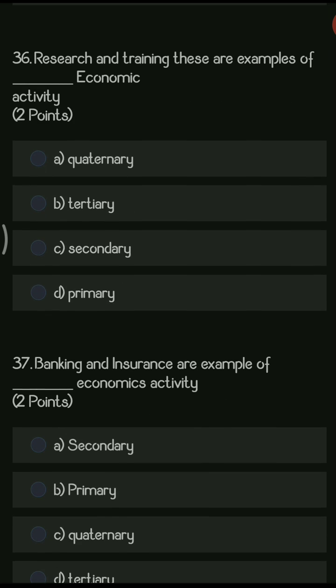Next question, research and training. These are examples of dash economic activity. So the options are quaternary, tertiary, secondary, and primary. So it is an example of quaternary type of activity, where experts, scientists, and researchers take a role in this. So these are quaternary economic activities.